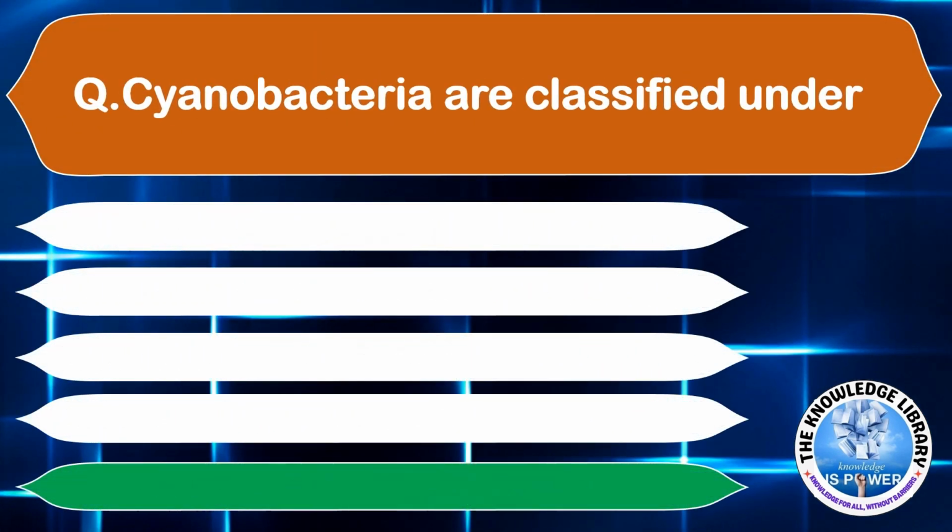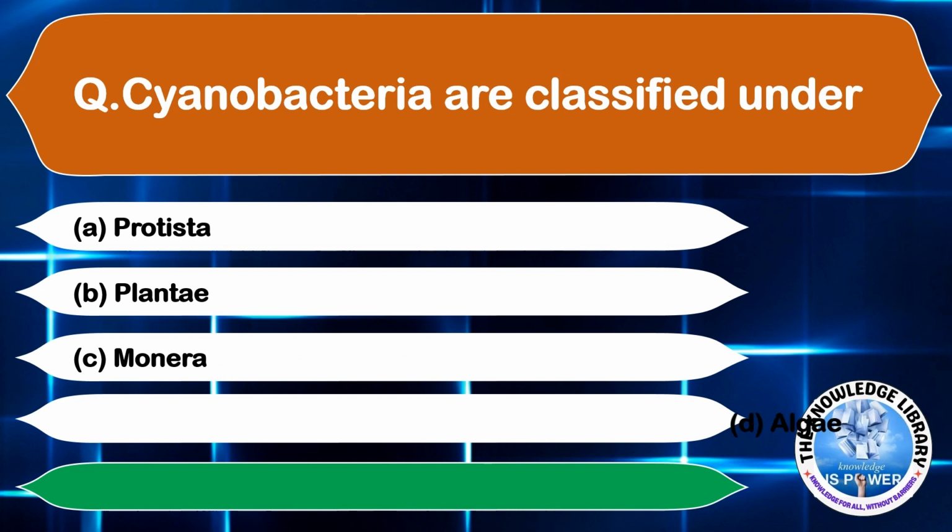Cyanobacteria are classified under option A, Protista, option B, Plantae, option C, Monera, and option D, Algae. The correct answer is option C, Monera. Moving on to the next question.